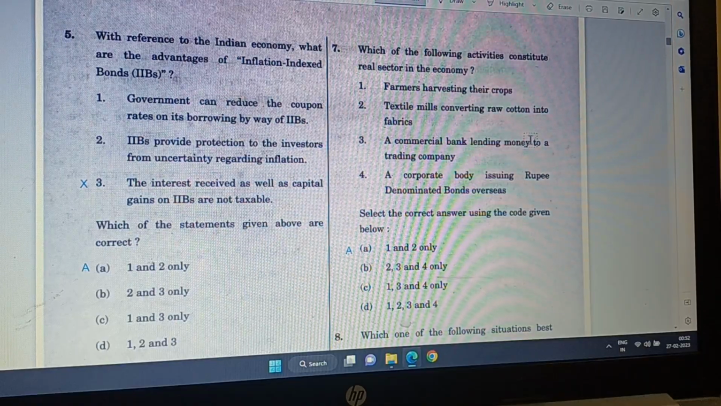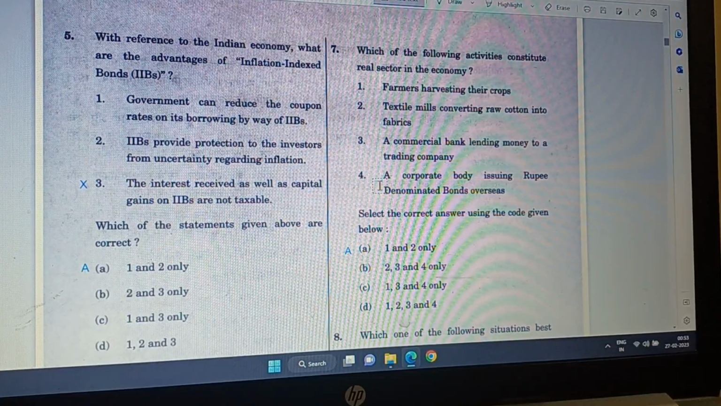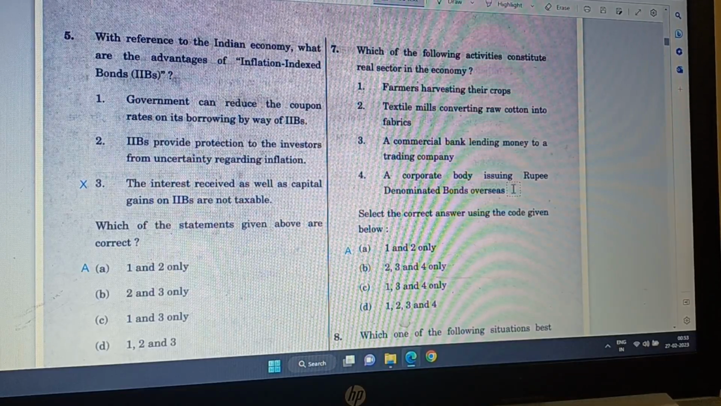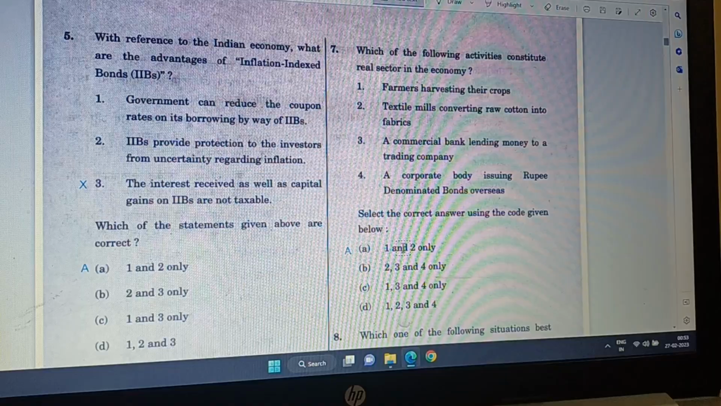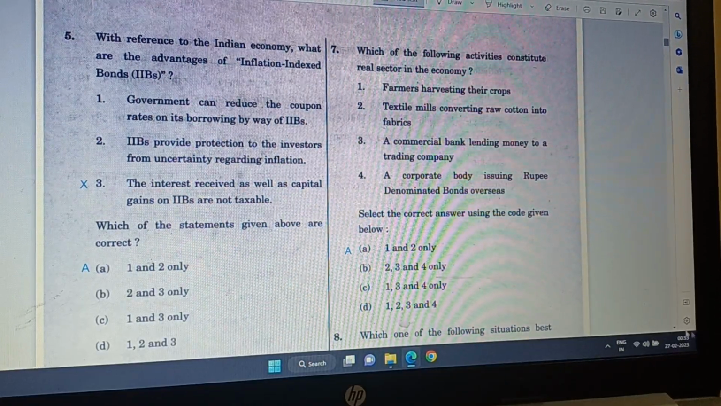A commercial bank lending money to a trading company, this is definitely the financial sector, there is no real production. A corporate body issuing rupee denominated bonds overseas, this one is also a financial transaction. Hence only 1 and 2 are real transactions. So answer A is correct.